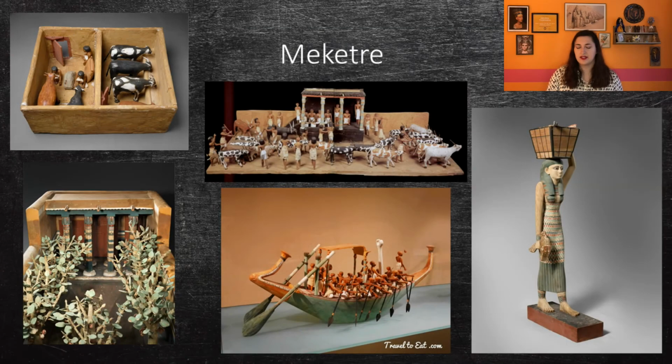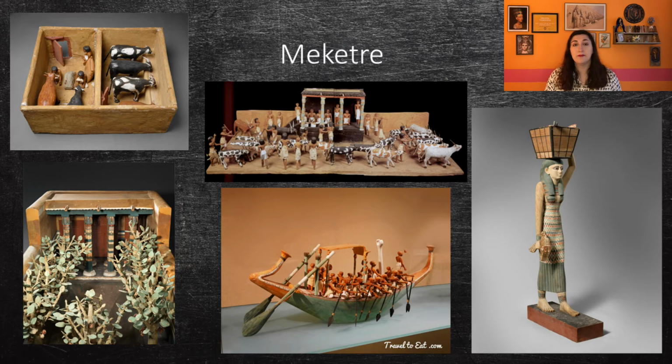Before we move on to the next pharaoh, I just wanted to cover one non-royal named Meketre. He was chancellor and high steward during the reigns of Mentuhotep II, Mentuhotep III, and Amenemhet I. His tomb is located in Sheikh Abed al-Qurna, which is a cemetery next to Deir el-Bahri. His tomb contained 25 preserved models, half of which depict boats, and the other half depict daily life scenes.